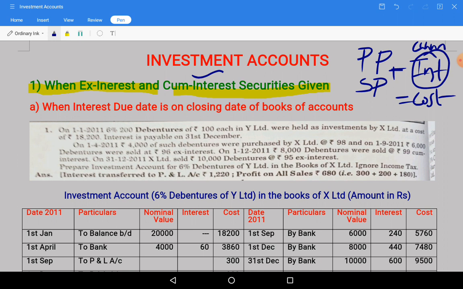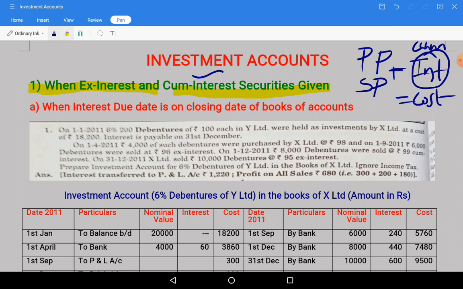Similarly, the selling price also includes the cum interest portion, so we need to exclude that. If any brokerage is paid, to the purchase value we will add it, and from the sale value we will deduct it. Okay, let us see one illustration relating to it.